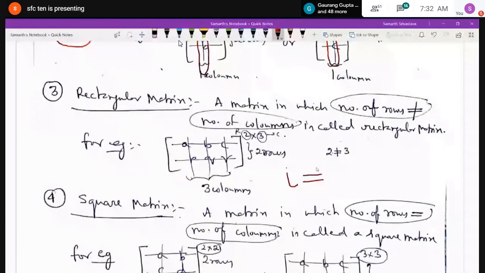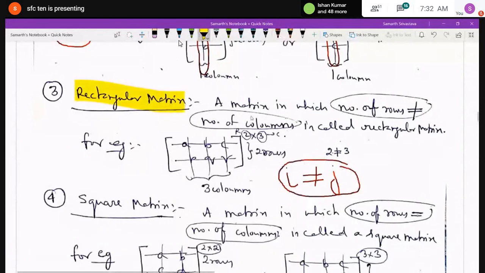For example, I have written a matrix of order 2 by 3, with 2 horizontal rows and 3 vertical columns. I have written ABC as the first row, PQR as the second row, and similarly 3 vertical columns AP, BQ, CR. So the order is 2 by 3, that means 2 is not equal to 3.